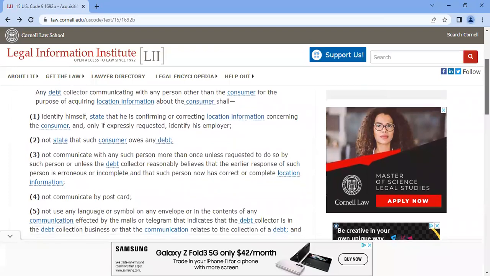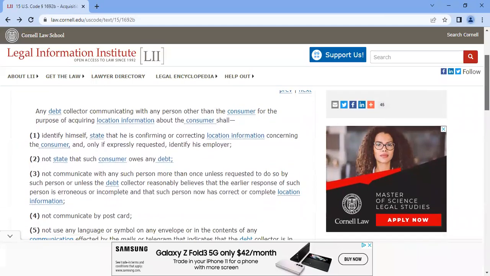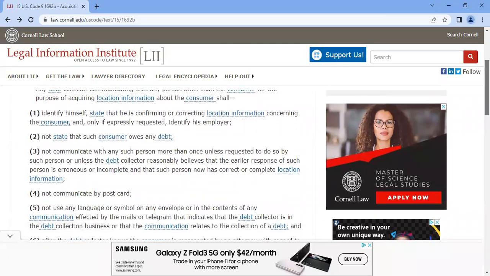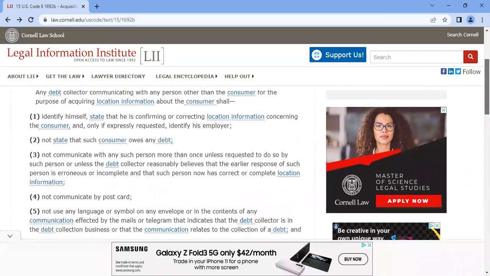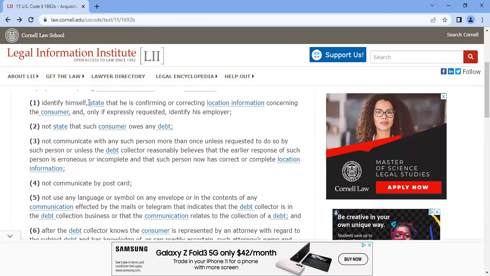All right, so these are things that the debt collector shall do while trying to get your location information from someone else. First, they must identify themselves, state that they are confirming or correcting location information concerning the consumer, and only if expressly requested, identify their employer. Second, not state that such consumer owes any debt.